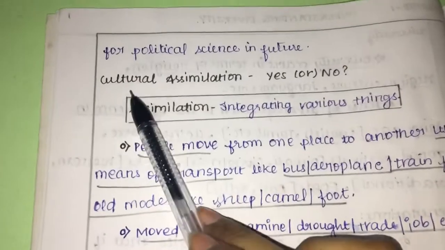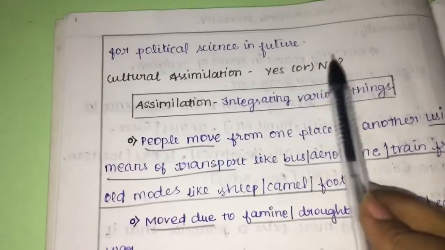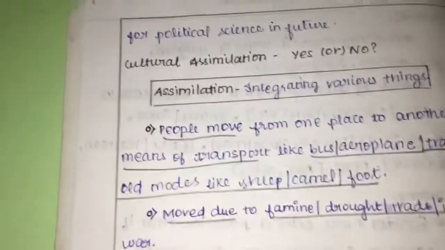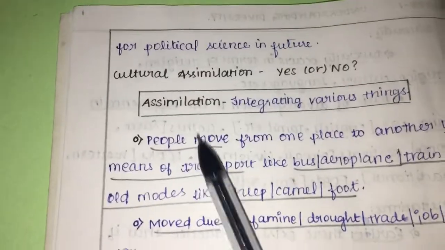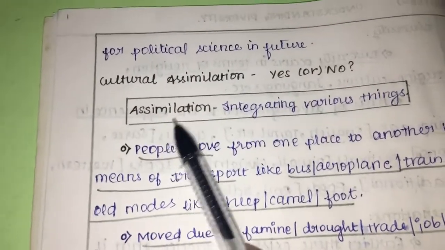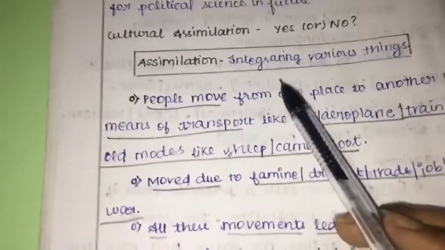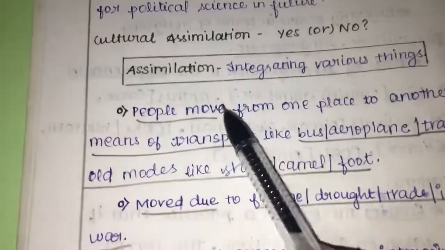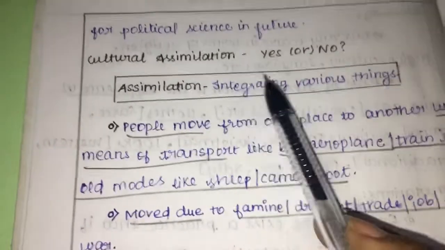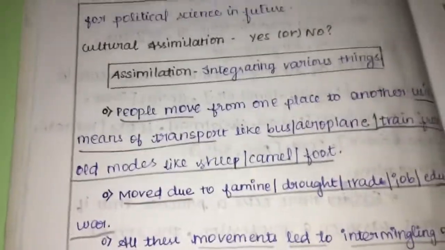Now, cultural assimilation, yes or no? What is meant by assimilation? Most of you or a few of you wouldn't know the meaning of assimilation. Assimilation is integrating various things. We are seeing diversity, which just means differences, but assimilation is similarities, that is integrating, joining various things.